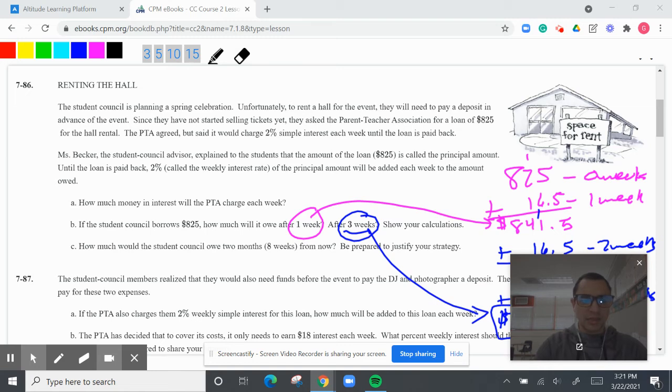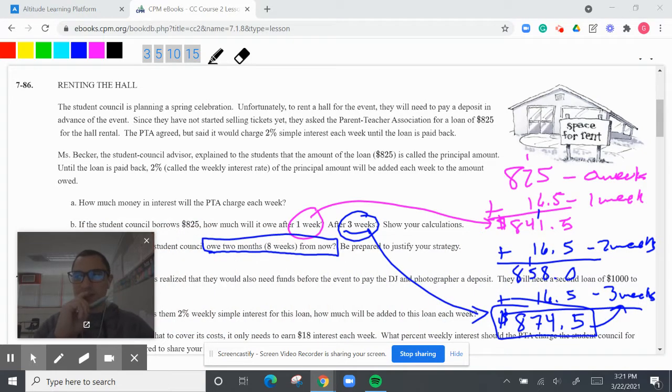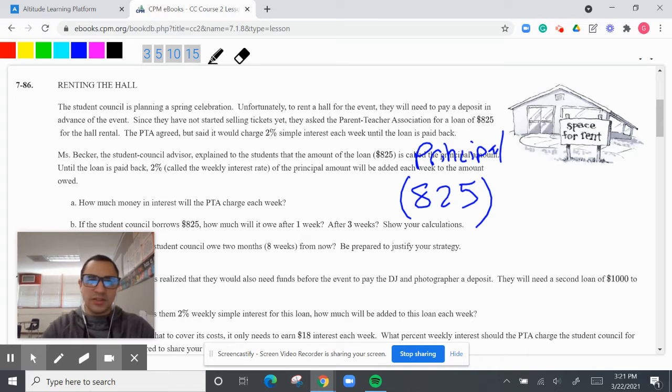All right. How much would the student council owe 2 months, which is 8 weeks from now? So here's another way that we can do this. What I would do is I would create an equation. So I know that the first one is going to be 825. That's my initial principal, right? This is my principal. The principal amount is 825. Then I'm going to add my interest. And my interest is going to be 0.02.